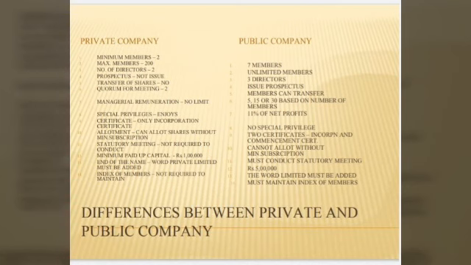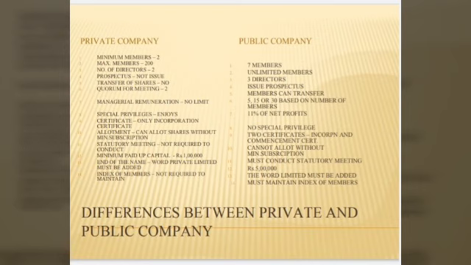The next important aspect in classification of companies is differences between private company and public company. Okay, we can see what is a private and what is a public. We know private is a company in which the company cannot call the public to buy the shares, and public company can invite the public to buy the shares. This is the basic meaning of a private and public. Based on this, we can have the differences. First one, in private company, the minimum member is 2.